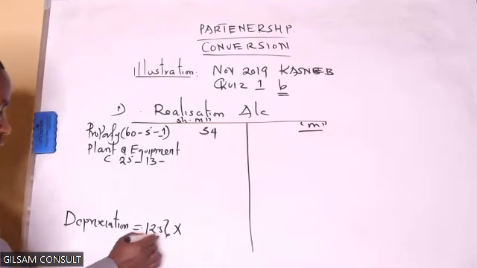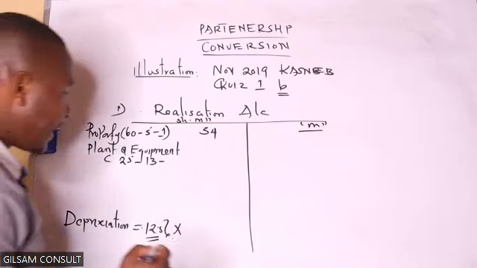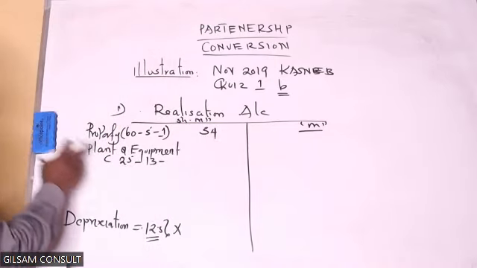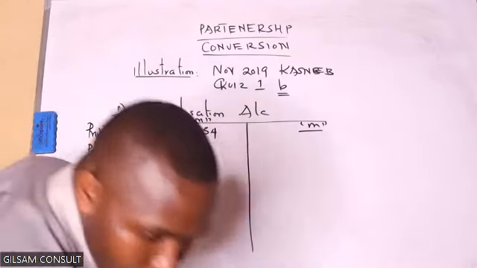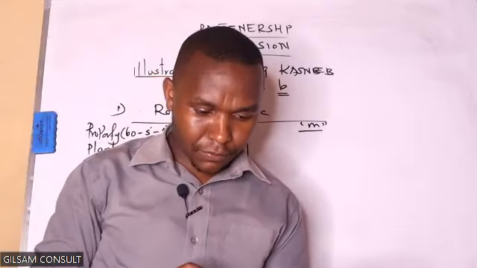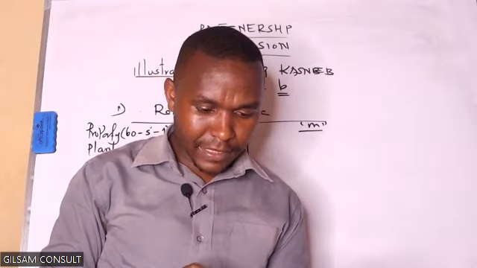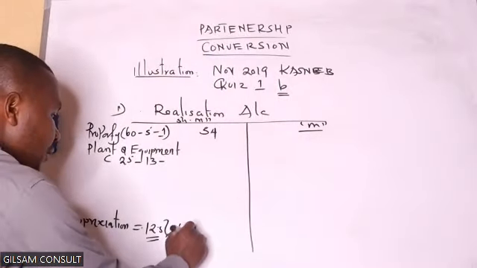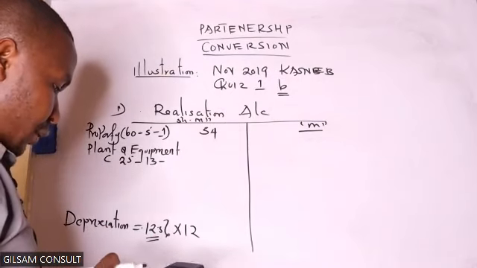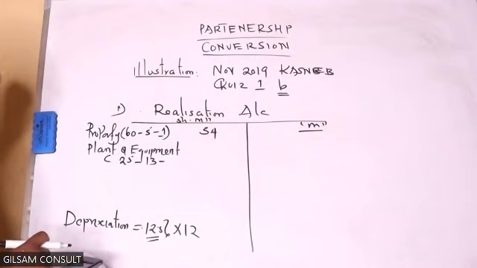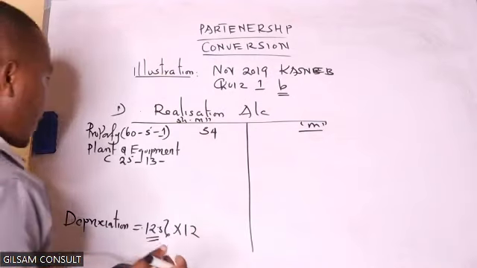So I will take 12.5% times the net book value of this asset. For the net book value, you take the cost minus accumulated depreciation. So 25 minus 13, coming to 12. Times that rate, 12.5%, I'm getting the depreciation charge for the year.